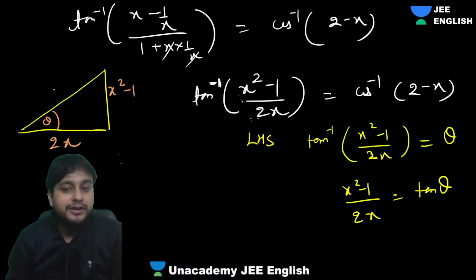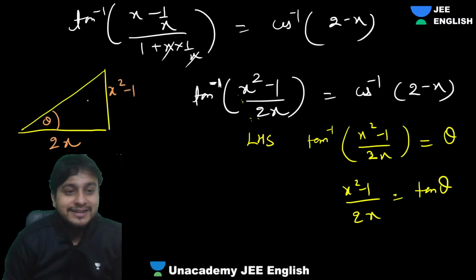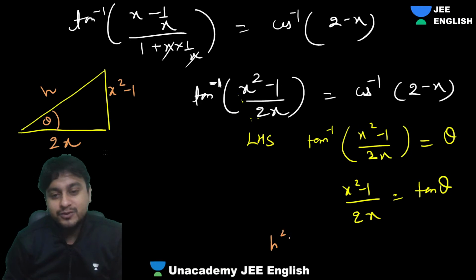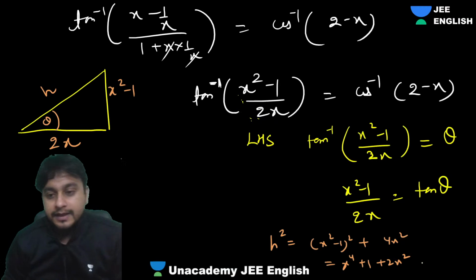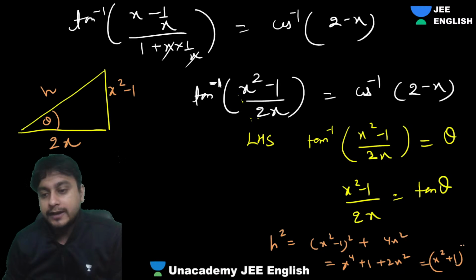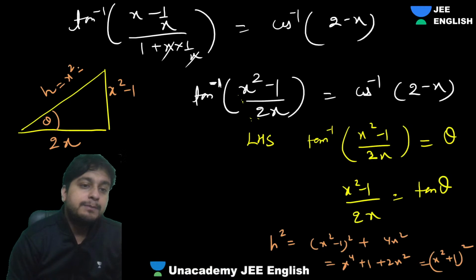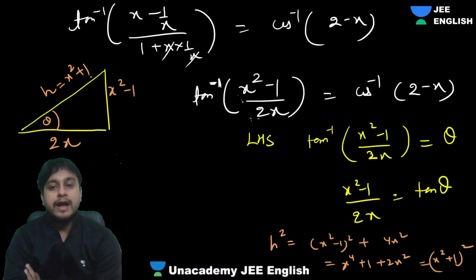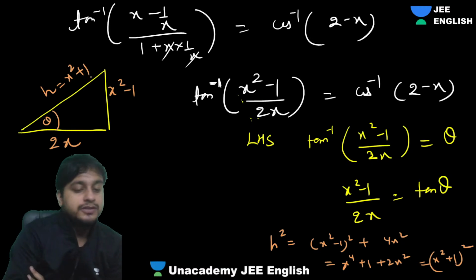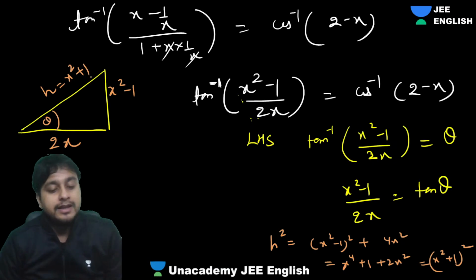Can anyone tell me the hypotenuse? Let's suppose this is h. So we can say h square will be nothing but (x square minus 1) whole square plus this square, 4x square. When you open this up, we'll get x power 4 plus 1 minus 2x square plus 2x square... Oh my god, that is actually (x square plus 1) whole square. So the hypotenuse is x square plus 1. Understood, guys? That's the best part. When you identify the Pythagorean triplets, you can get these questions very easily, and that will not make any issues.